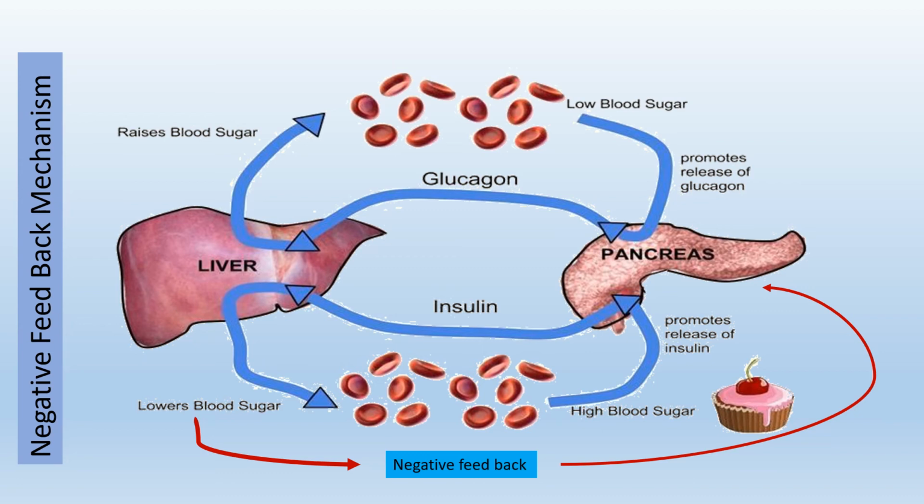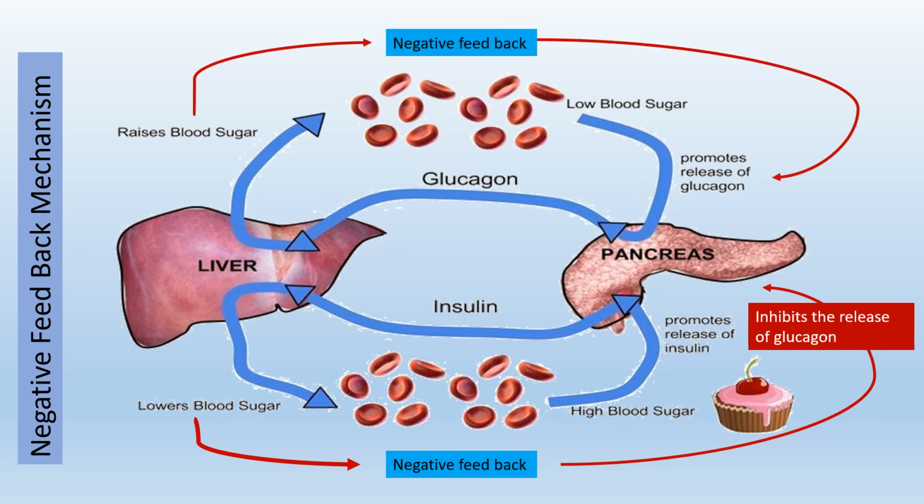similarly, when blood glucose concentration drops below normal, pancreas secretes glucagon. It raises the blood glucose concentration. In this case, rise in blood glucose concentration to a normal set point inhibits the secretion of glucagon. In other words, the blood glucose concentration, the output, controls the process, that is the secretion of insulin and glucagon. So this is an example of negative feedback.